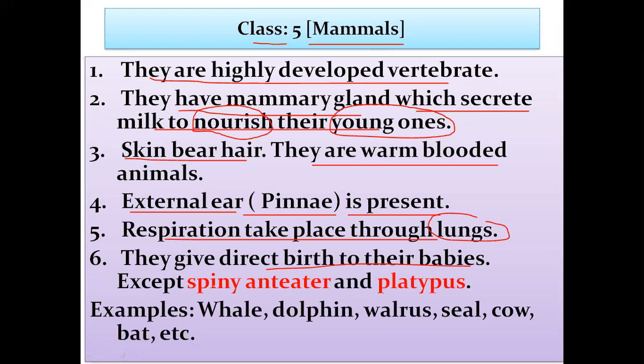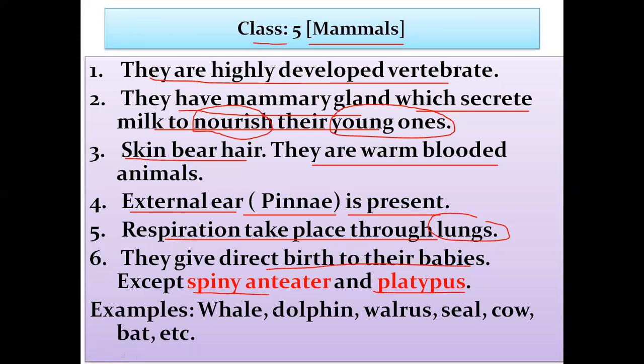Except spiny anteater. Spiny anteater and platypus are the only mammals which give birth by laying eggs. They are mammals, but they give birth by laying eggs.